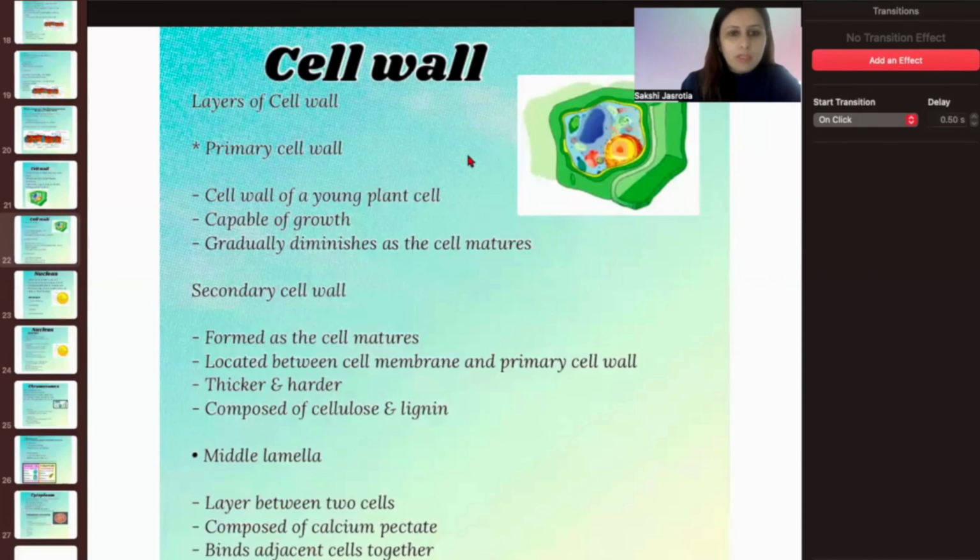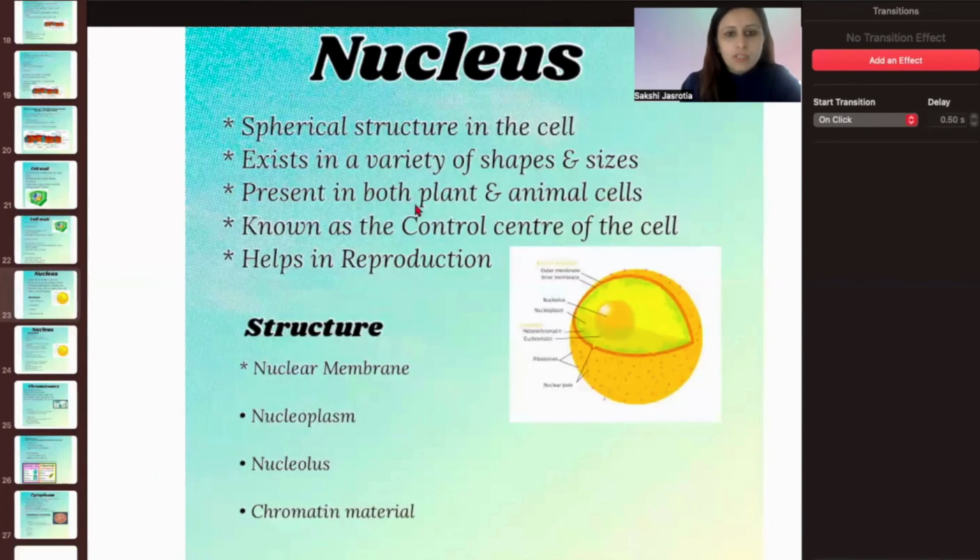The next one we are coming to is the nucleus. The nucleus is present in both plant as well as animal cells, and it is the area where the genetic material is present. So it is also known as the control center of the cell or the brain of the cell. What is the nucleus? It is a spherical structure within the cell and it exists in different shapes and sizes, right.